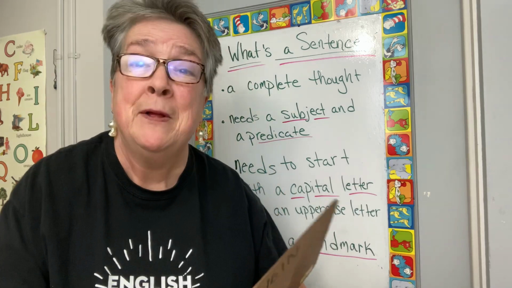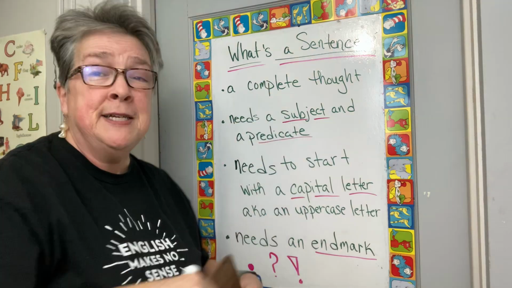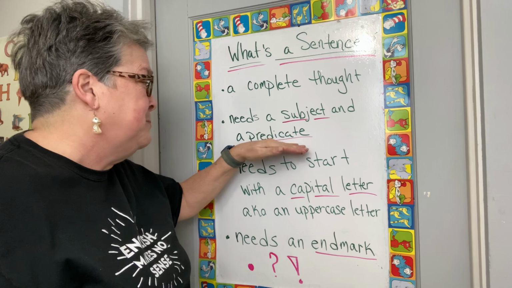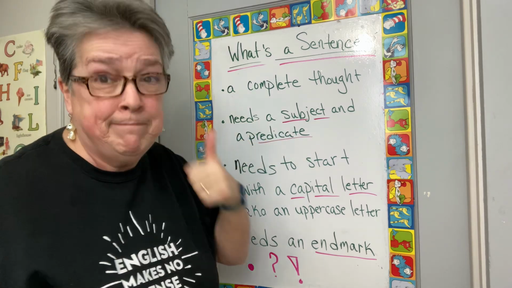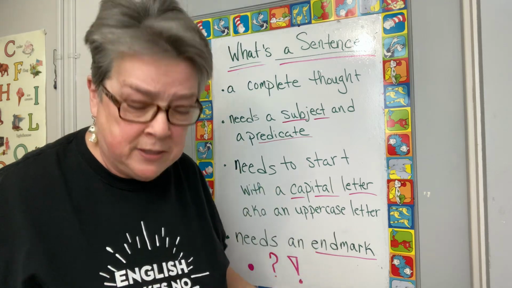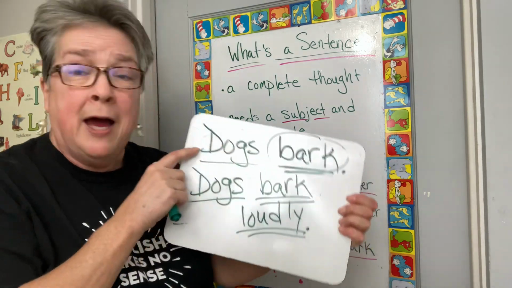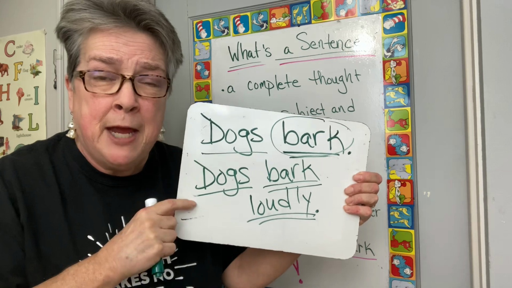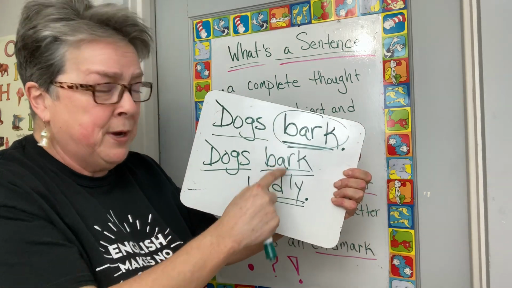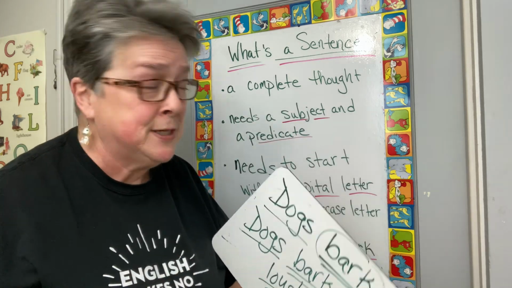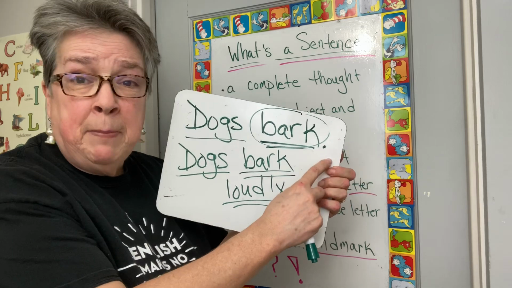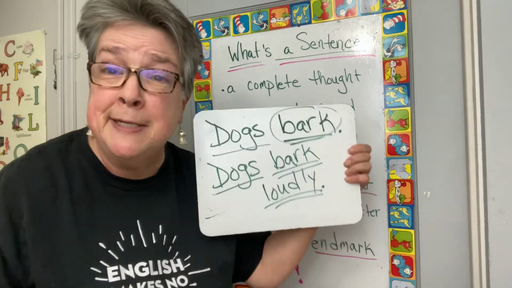Let's review. A sentence is a complete thought. A sentence needs a subject and a predicate. It needs to start with a capital letter or an uppercase letter. Well, I've got that here too. Capital letter, subject, verb, predicate. Got that? Those are sentences. And it needs an end mark. Got a period. Is it a sentence?